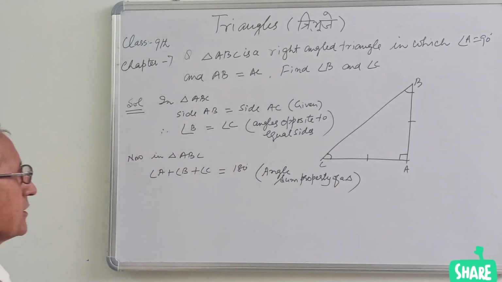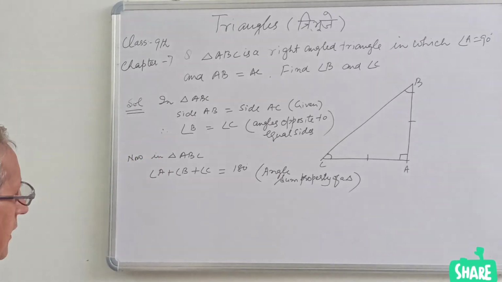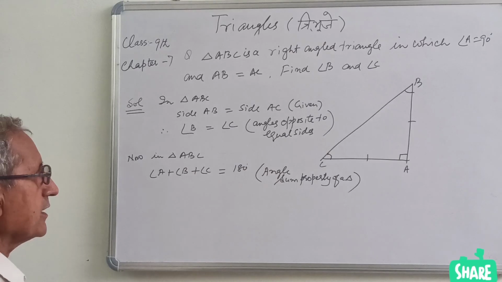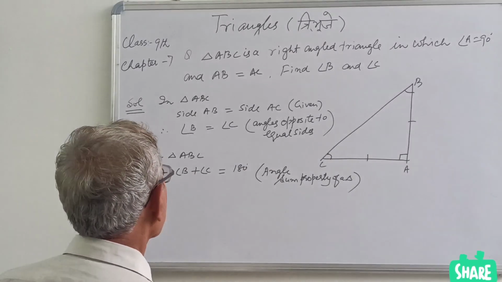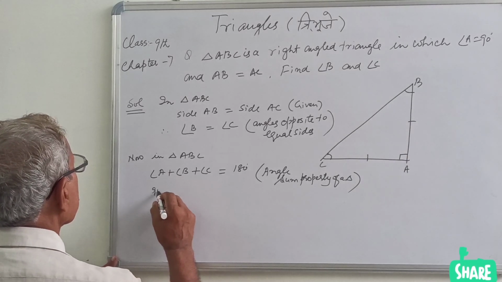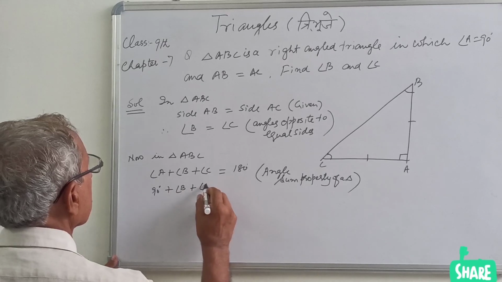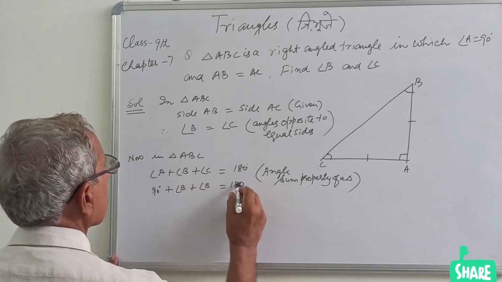In a triangle there are three angles and the sum of all the three angles is equal to 180 degree. Now put the value of angle ABC. So angle A is 90 degree, angle B plus angle B again equal to 180 degree.